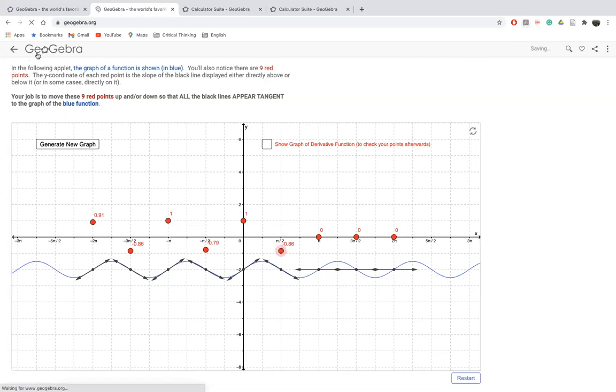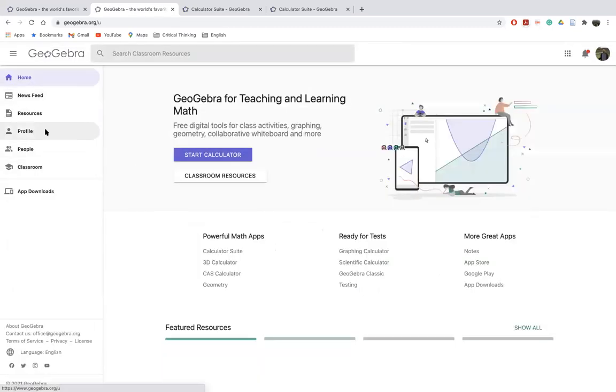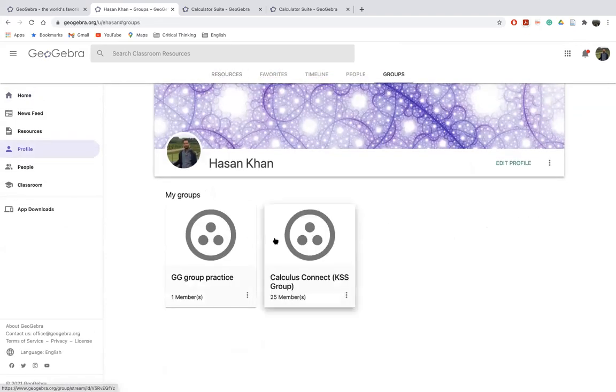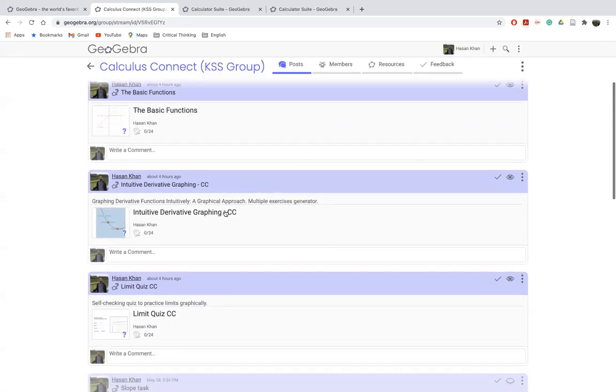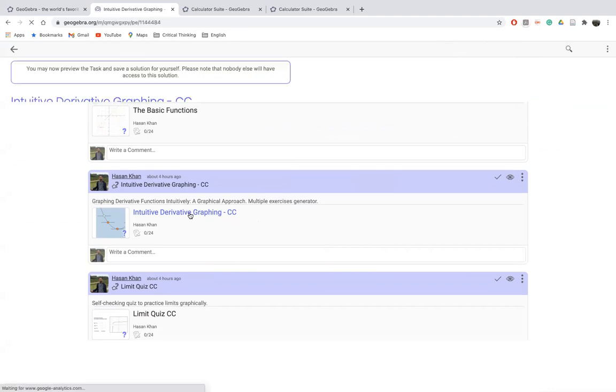Let me go back. Sorry, file, groups, and so I want you to, you see the intuitive derivative graphing CC. CC stands for, by the way, Calculus Connects. I want you to click on this one, and you have to work.